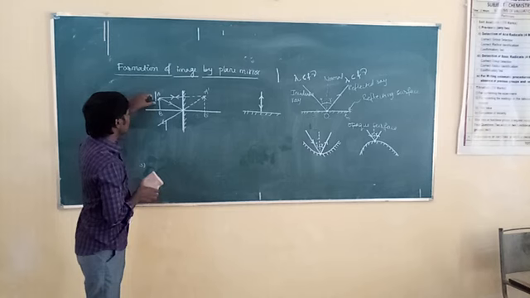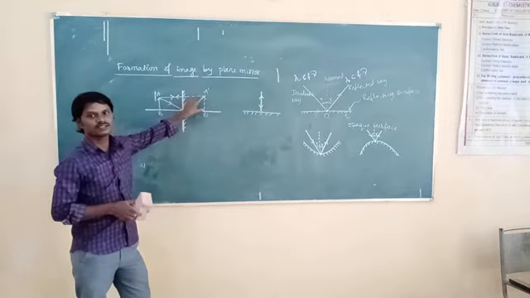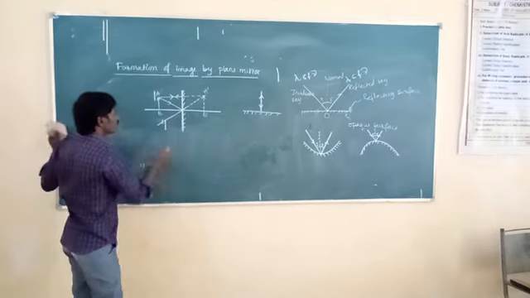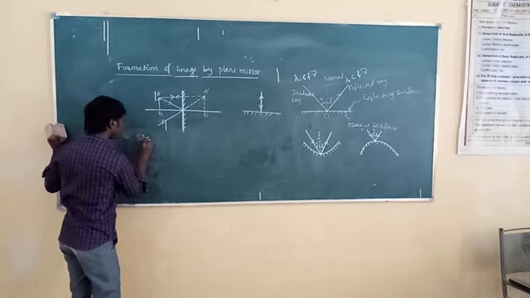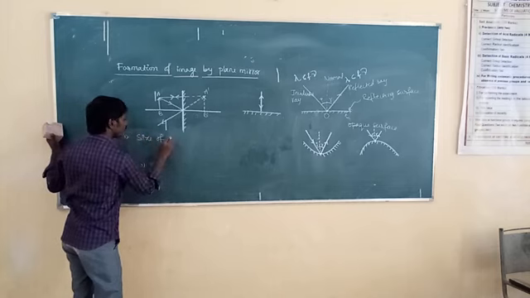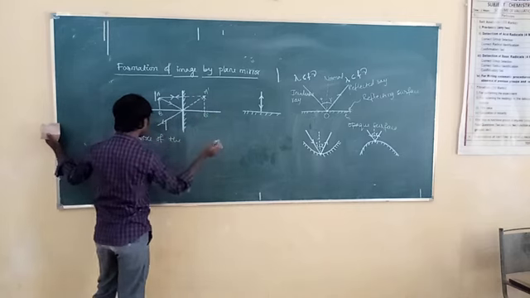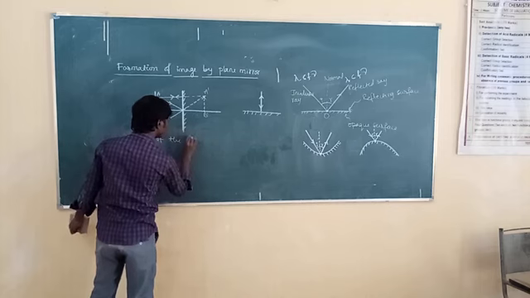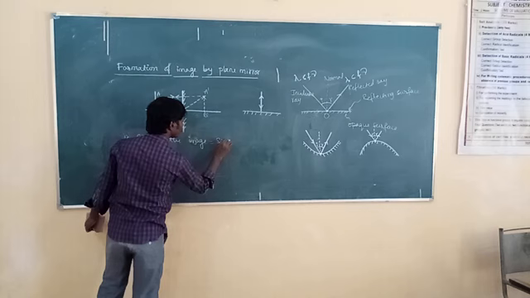The first point is that the size of the object, meaning the height of the object, is equal to the height of the image. Size of the image is equal to size of the object.